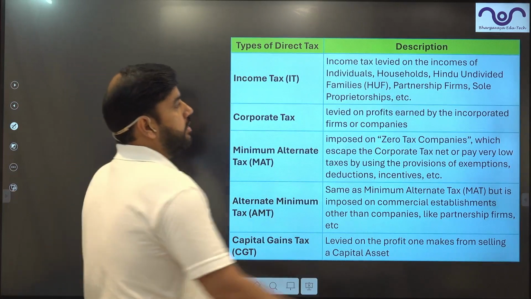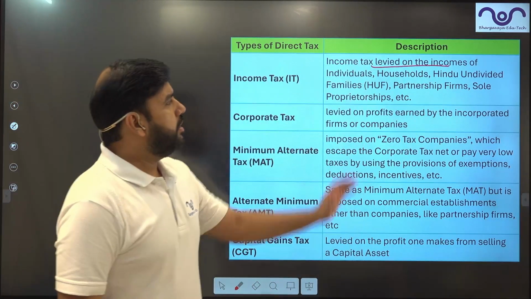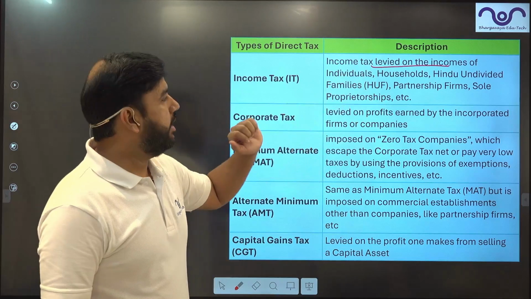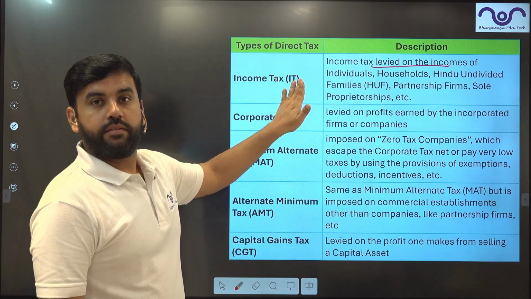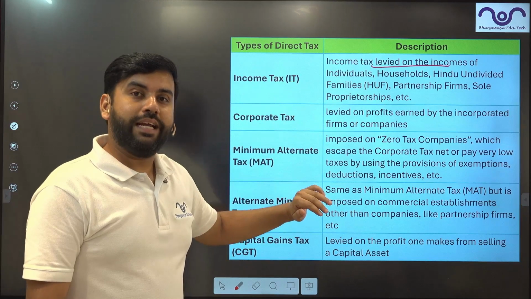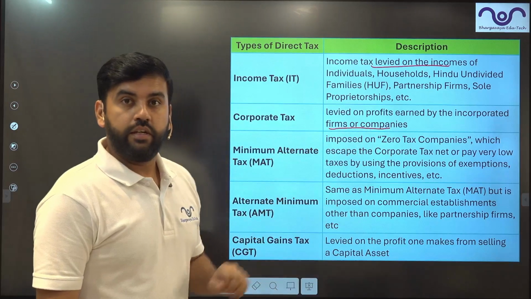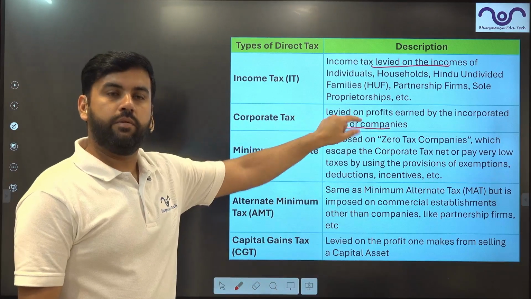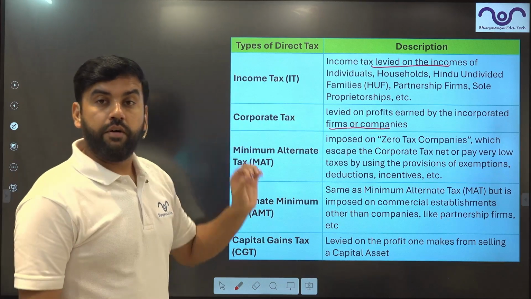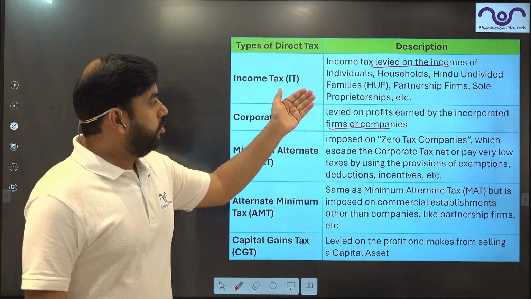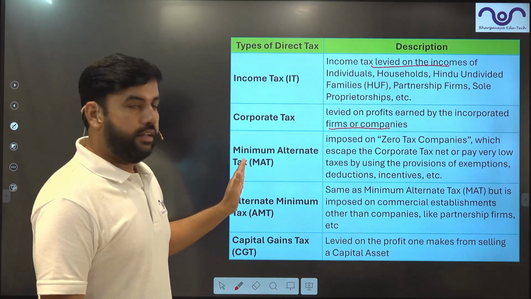Income tax is imposed on the income of a person, right? Could be individuals, households, Hindu undivided families, partnership firms, sole proprietors. All of them pay income tax. When it comes to corporates, that is firms and companies which are registered, they pay corporate tax on their income.